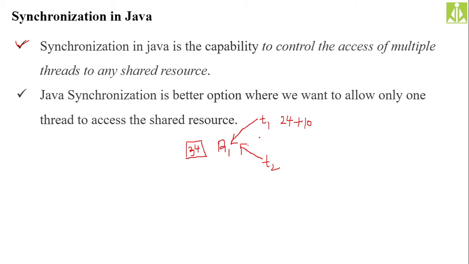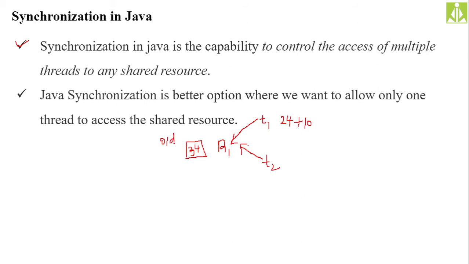So after some time instance, T2 also wants to access the value. Let us assume. Then what will happen? Both got the access, T1 modified, now T2 tries to access that value. So what will happen? It will get 34 because the value got modified, isn't it? So T2 gets 34, but T2 is expecting the old value.